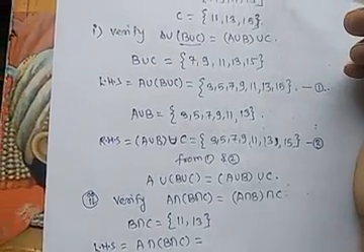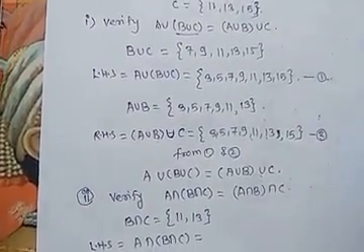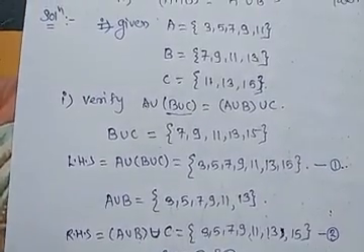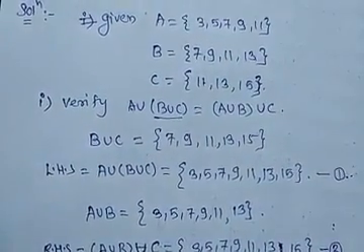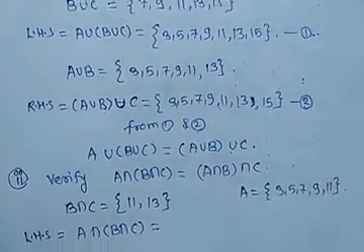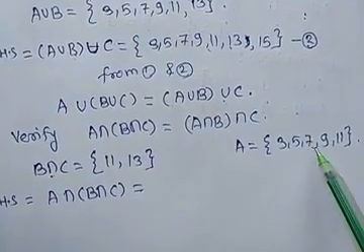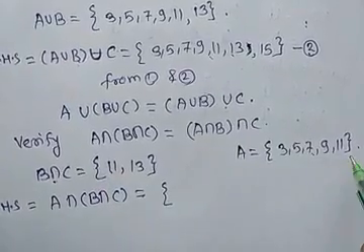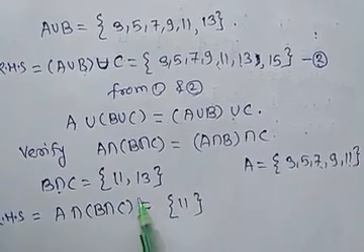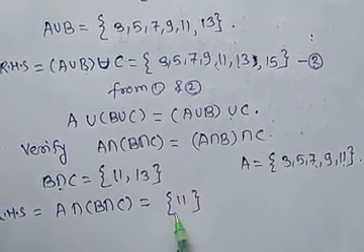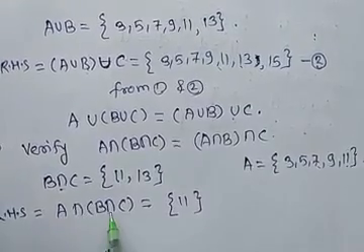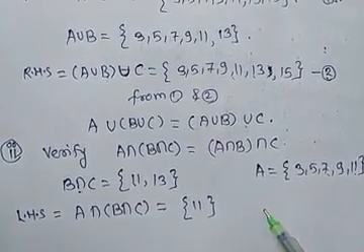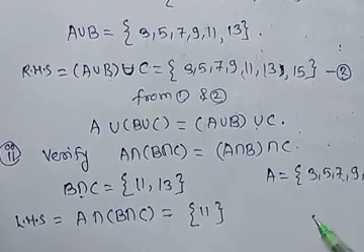If we write set A is equal to {3, 5, 7, 9, 11}, the common element from B intersection C and A is 11. 11 is present in both. 13 is not present in A, so only one element is common in A and B intersection C, which is our LHS.